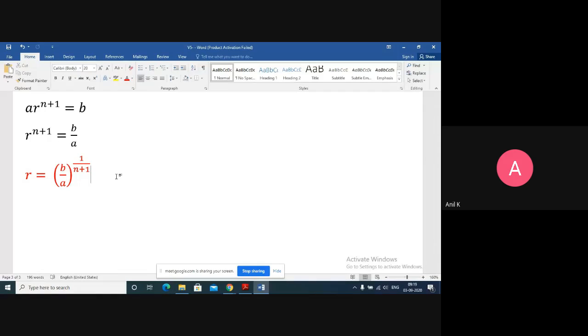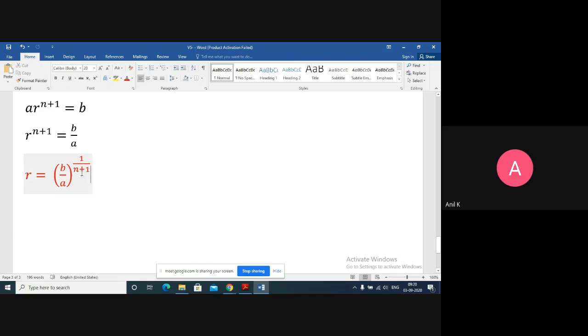Similarly, we derived the formula for D in AP also, if you remember: D equals B minus A upon n plus 1. And here it is B upon A whole to the power of 1 upon n plus 1. Once we know the R value, I can insert as many numbers as you want. A and B are the two given numbers, and n represents how many terms you want to insert between A and B. If I want to insert 5, then n value will be 5.